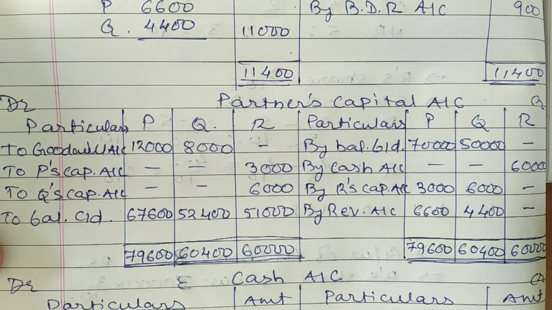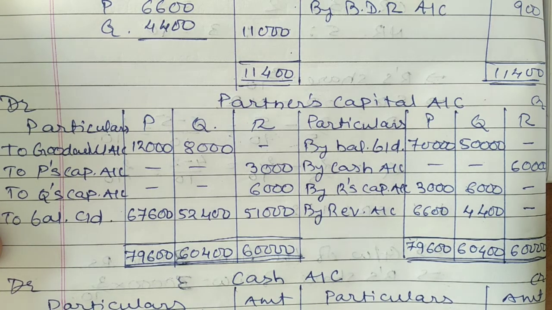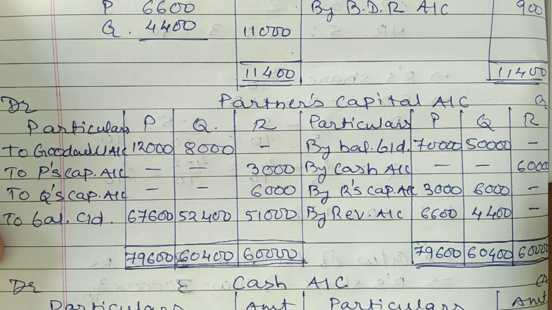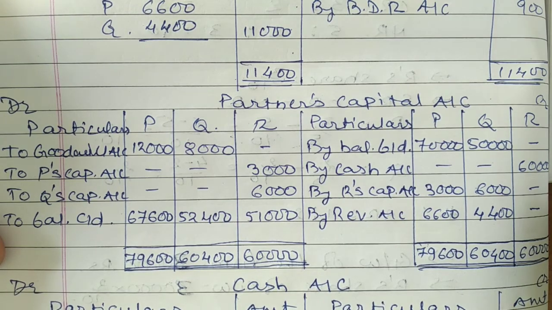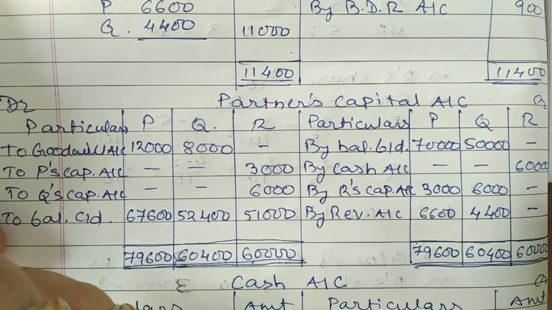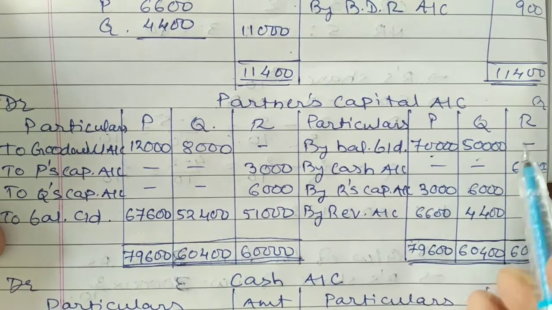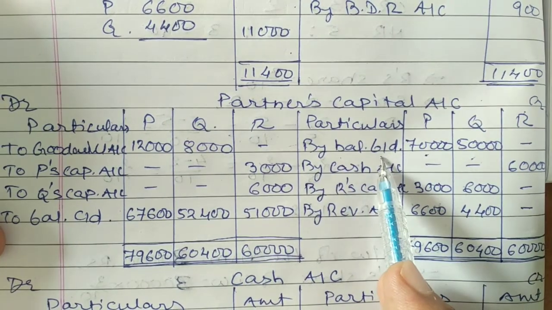Yes, students. So now as per the question which we have discussed and at the same time the adjustments which we have discussed, on that basis, now we are going to solve the sum. Let's start from the liability side of the balance sheet given in your sum. First of all, capital account is there. That's why we are about to prepare partners capital account. Capital always has credit balance. So the first thing, that is P's capital, that is 70,000, and Q's capital, that is 50,000, on credit side of partners capital account. That's by balance brought down.